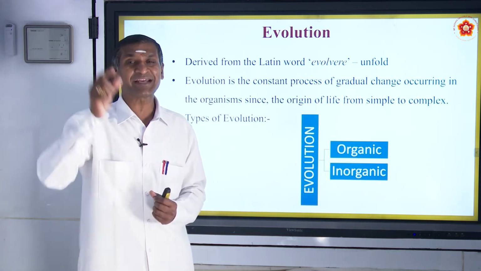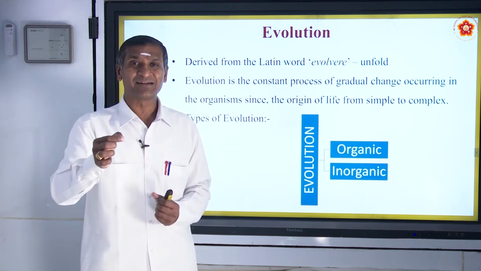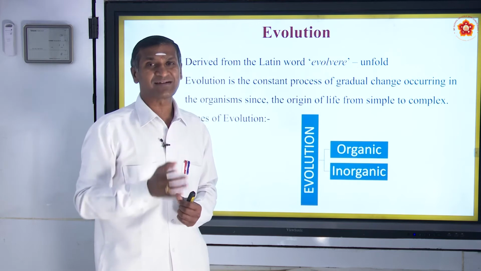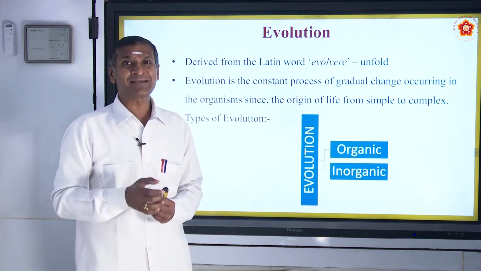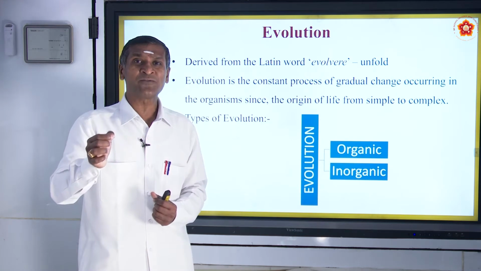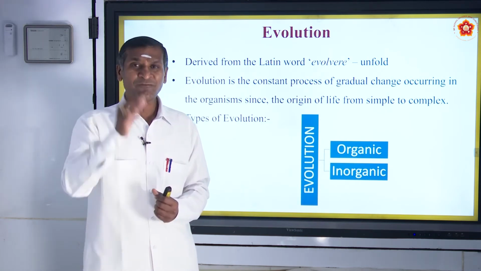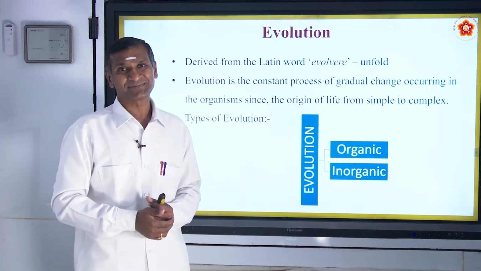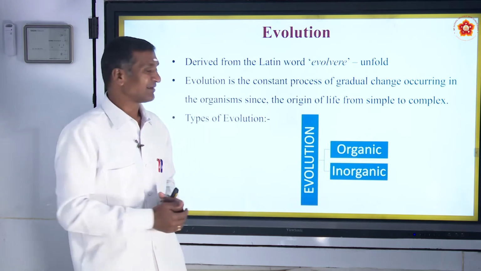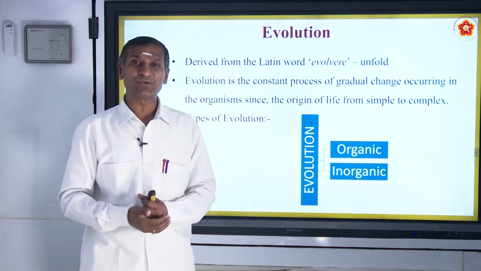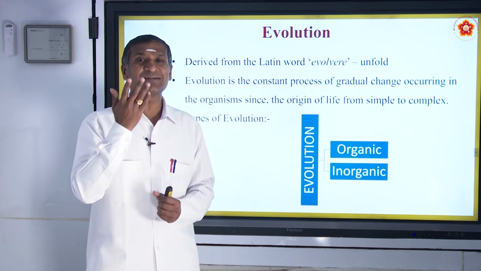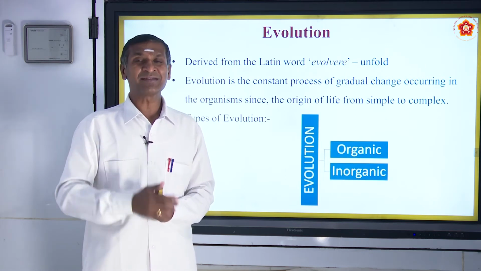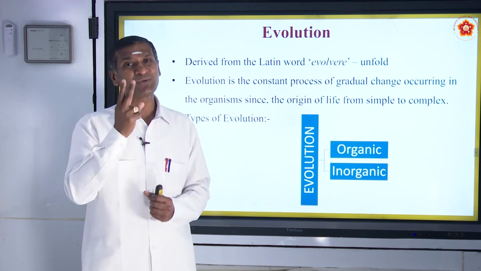ಸರಳತೆಯಿಂದ ಸಂಕೀರ್ಣತೆಗೆ ನಿರಂತರವಾಗಿ ಹಂತ ಹಂತವಾಗಿ ಆಗ್ತಕ್ಕಂಥ ಬದಲಾವಣೆಯೇ ಜೀವ ವಿಕಾಸ. So evolution is a constant process of gradual change of an organism from simple to complex. This is evolution. There are types of evolution because we have two things in this creation: living things, non-living things. Hence, evolution is also of two types.